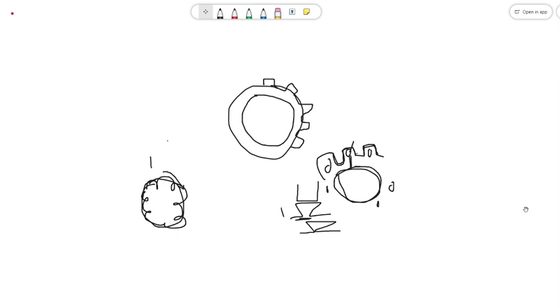First point. Second point, we need to consider the leakage flux also. Okay. So what is leakage flux? The flux other than the air gap is leakage flux. Now we can tell, out of these 3 slots, which slot has more leakage flux? Anyone can answer?